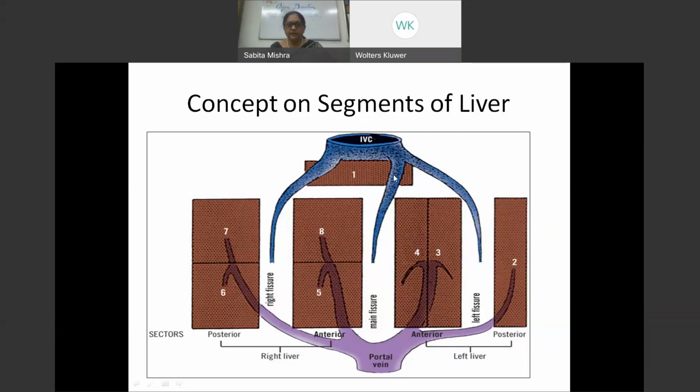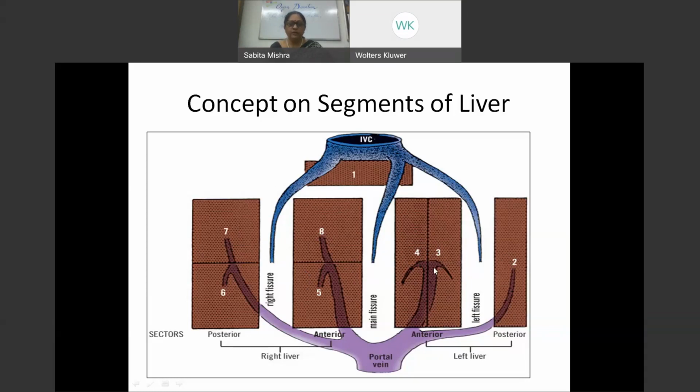And into these, the IVC has three veins draining into it: a right hepatic vein, a middle hepatic vein, and a left hepatic vein. All these veins, as they drain into it, divide the liver into further segments. That means the right liver has been divided into an anteromedial segment and a posterolateral segment, and the left lobe of the liver has been divided into an anteromedial, or medial, segment and a lateral segment, because this is a thinner lobe.